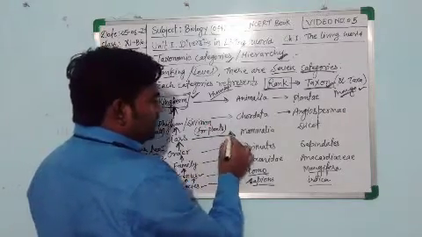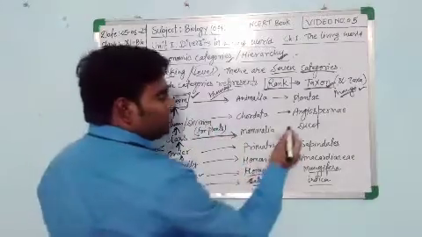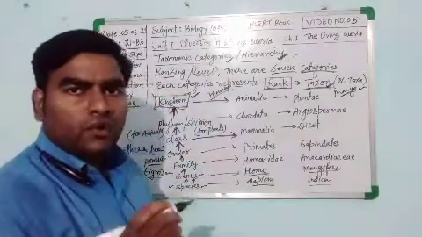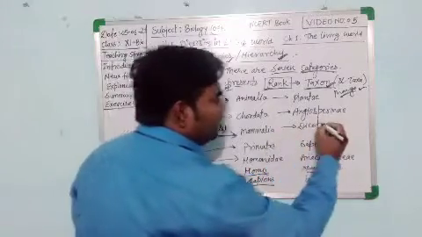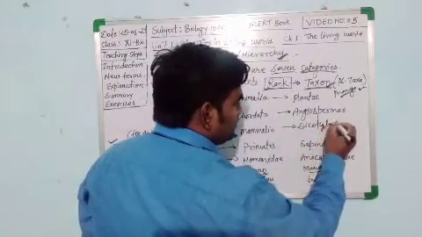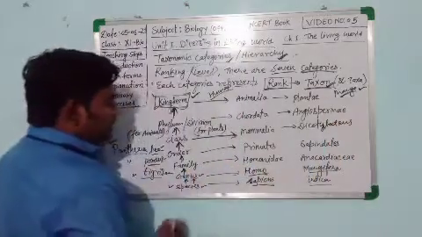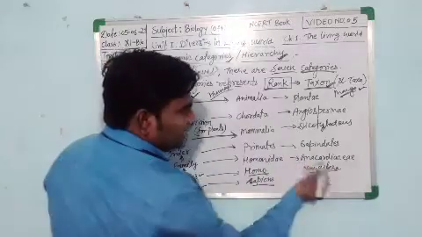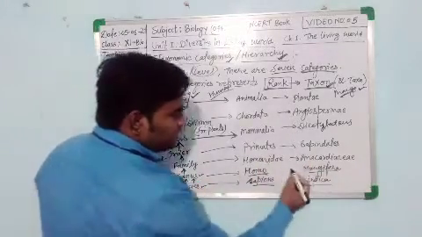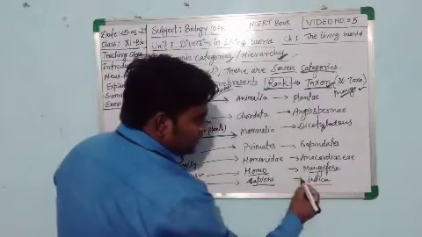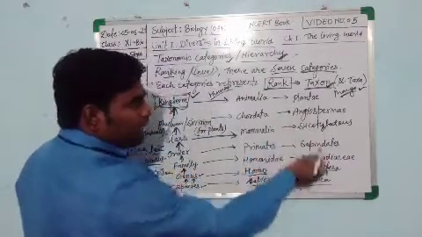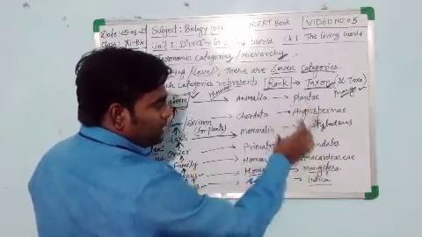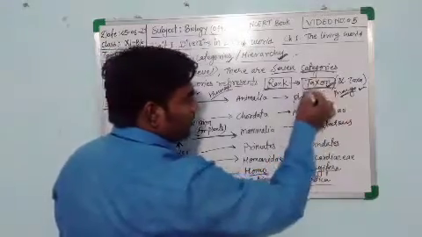Then they bear two-cotyledonous seeds, so the class is dicot. The class for the mango plant is dicot or dicotyledonae. Okay. Then the order is Sapindales, family is Anacardiaceae, and genus is Mangifera, species is indica. So this is the classification of the mango plant.